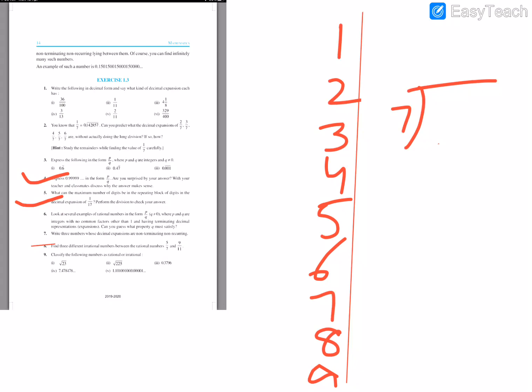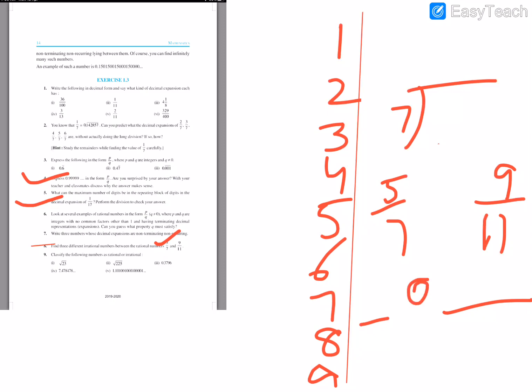And in the 8th question, let us see, find 3 different irrational numbers between 5 by 7 and 9 by 11. Irrational numbers are non-terminating, non-repeating decimals. First convert 5 by 7 into decimal, and then convert 9 by 11 into decimal. In between these two decimals, you write any decimal which extends infinitely without any pattern. Those will be our required numbers.